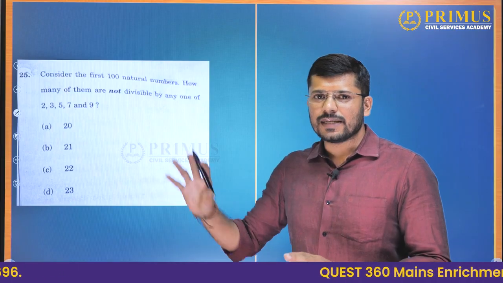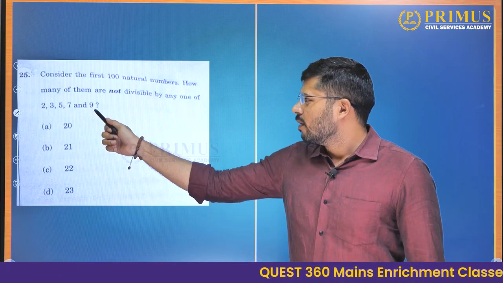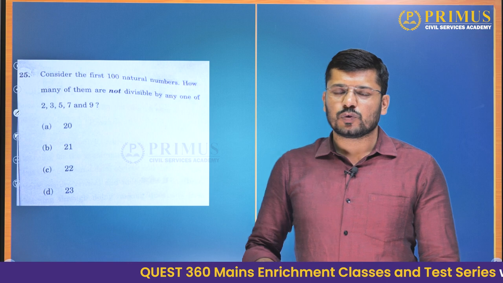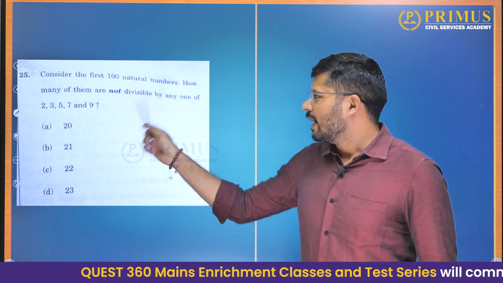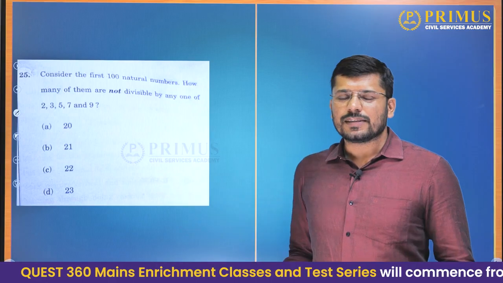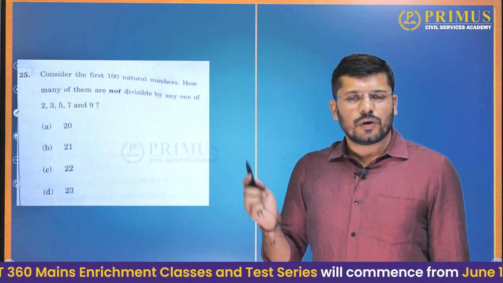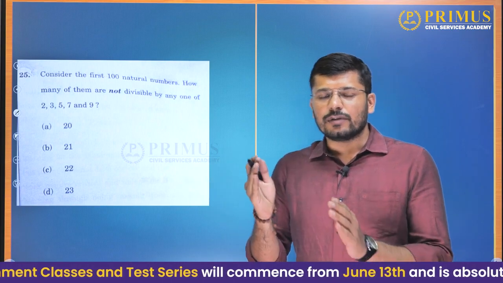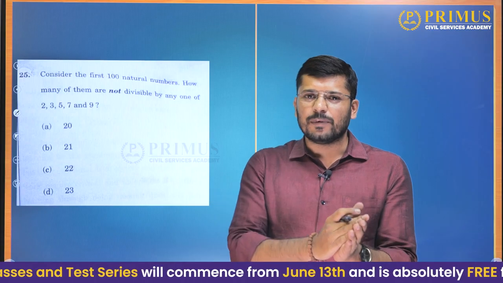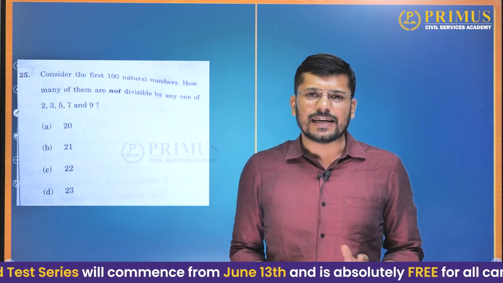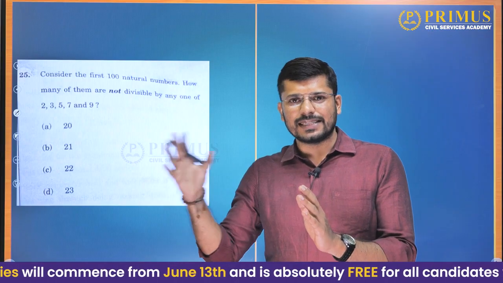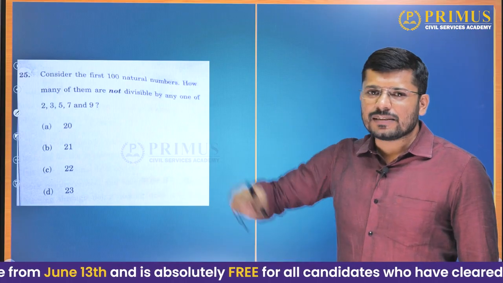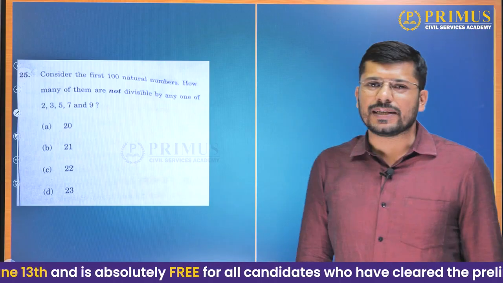Okay, and all the numbers that satisfy this condition have to be prime numbers, because the next prime number after 7 is 11. So 7 into 11 is 77, and 11 square would be 121. So we need to check till less than 100, so less than 10. If a number that is less than 100 is not divisible by any prime number less than 10, then that number will satisfy this condition. So how many prime numbers do we have less than 100?